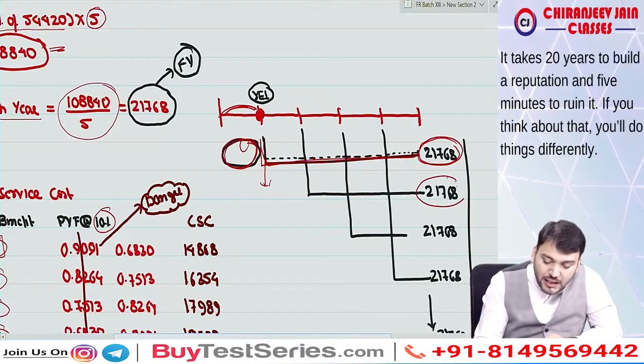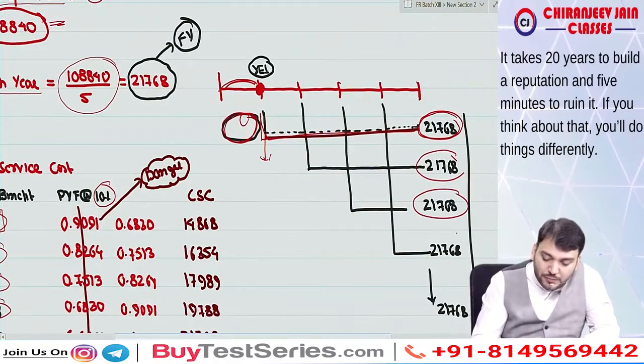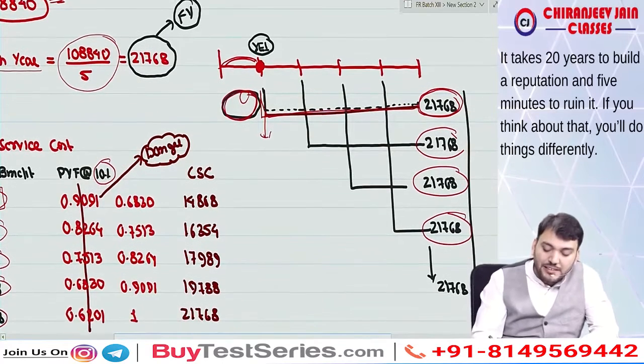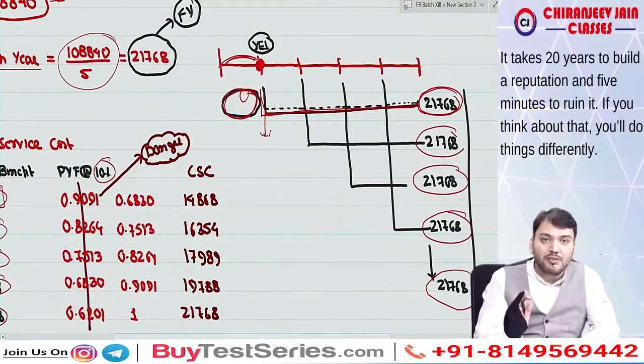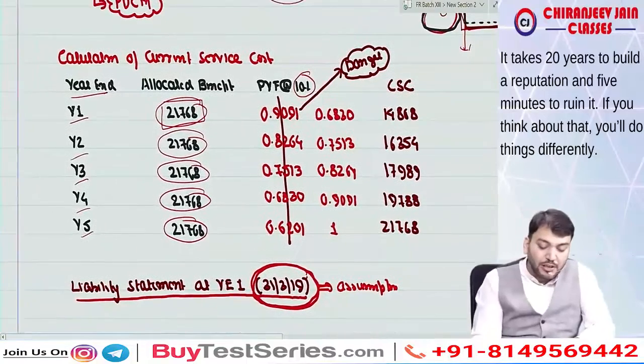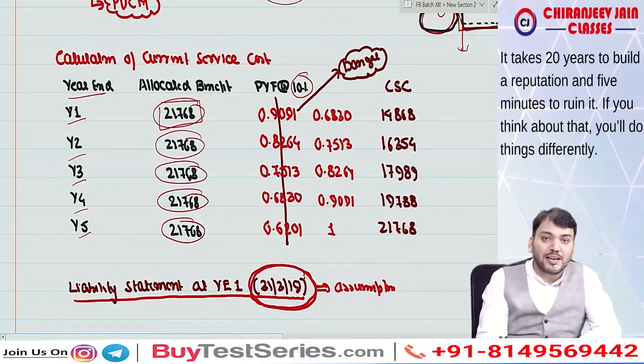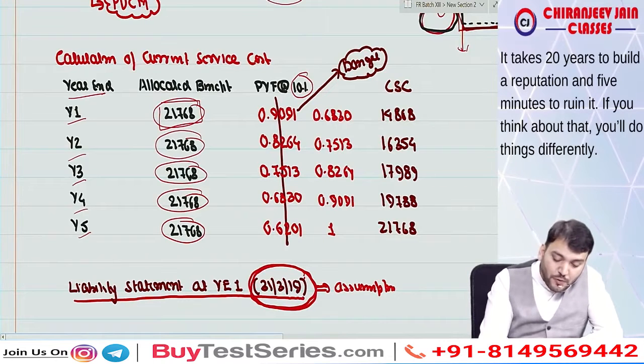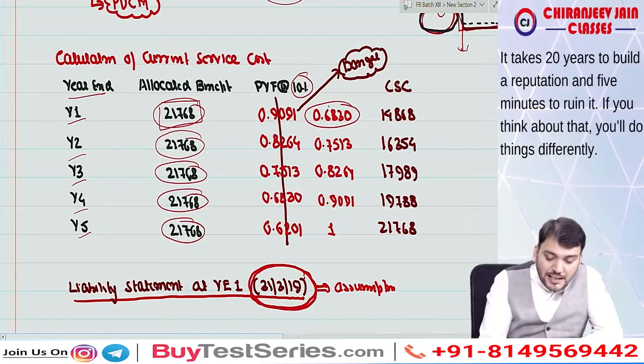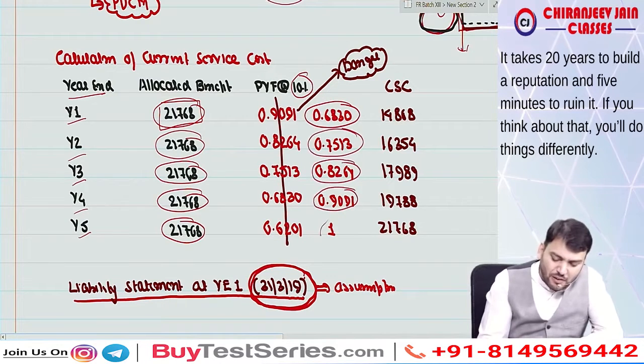Similarly, this is for 3 years, this is for 2 years, this is for 1 year. Correct? And this is for what? Year beginning. Are you able to understand? So what we'll do? We'll find out the present value factor at a rate of 10%. So this is for how many years? 4 years. Means after 4 years. This is after 3 years. This is after 2 years. This is after 1 year. And this is on the same date.